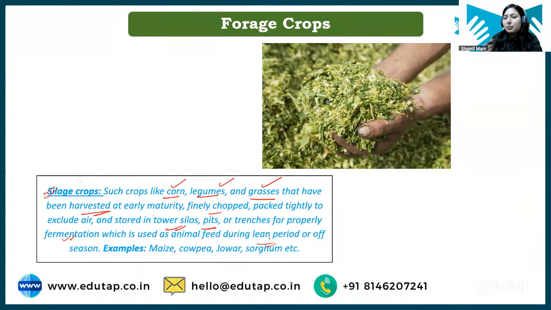When there is a lean period or off season, when we do not have access to fodder or foliage, then this silage is given to feed livestock. Examples of silage crops are maize, cowpea, jowar, sorghum. Just remember here, silage is a fermented form of all the fodder crop which is stored for future use. Clear? This much concept is more than sufficient.